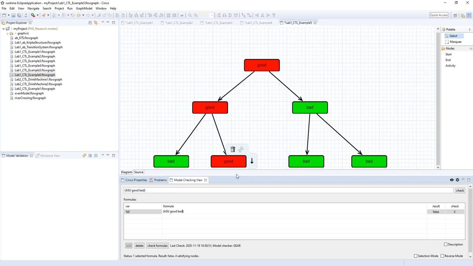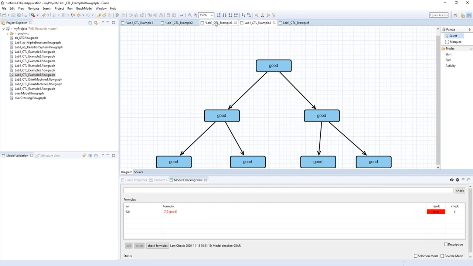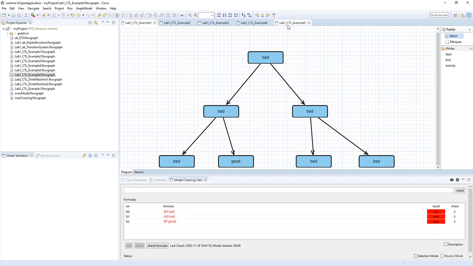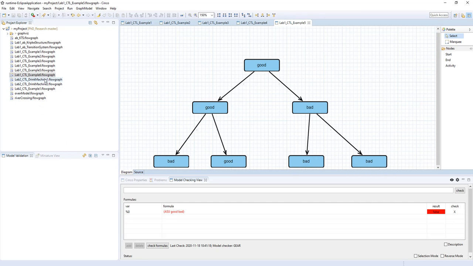So for all paths where good holds, which is here, bad must eventually be found. So this needs to be bad. However, bad, the second property, is never found. Therefore, you get a counter example. So this is the answer for question 5. I'm going to save these. And now we'll move on to question 6.